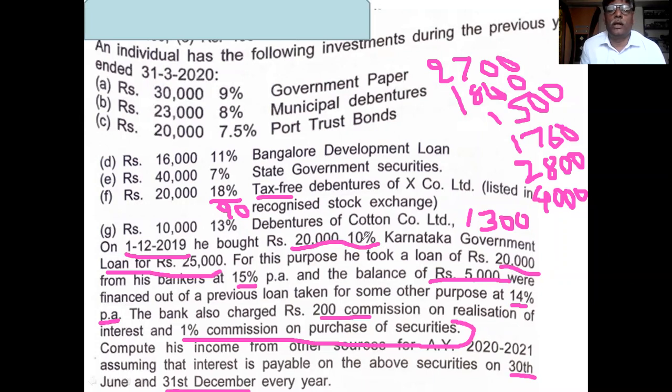20,000 into 10 divided by 100, interest is 2,000. Half of it is to be distributed on 31st December. That means it is 1,000. This is 1,000 rupees.